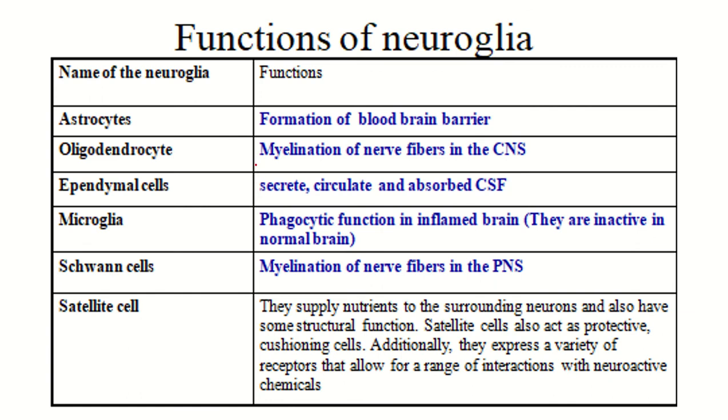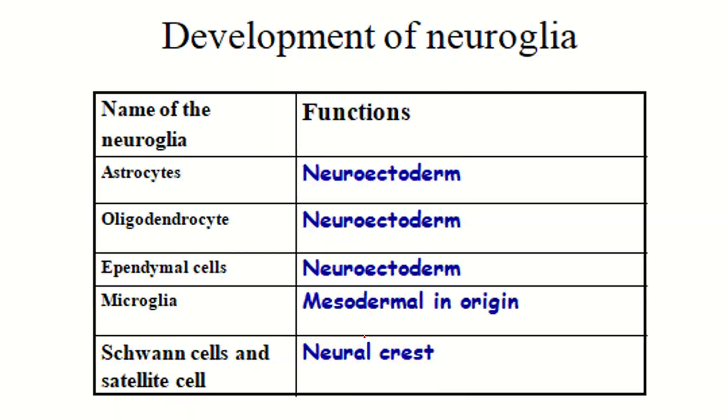This is the function of the neuroglia. Astrocyte forms the blood-brain barrier. Oligodendrocyte causes myelination of the nerve fiber in the central nervous system. Ependymal cells secrete, circulate and absorb CSF. Microglia have phagocytic functions in the inflamed brain, and Schwann cell causes myelination of the nerve fiber in the peripheral nervous system. Satellite cells supply nutrients to the surrounding neuron and also have some structural function.